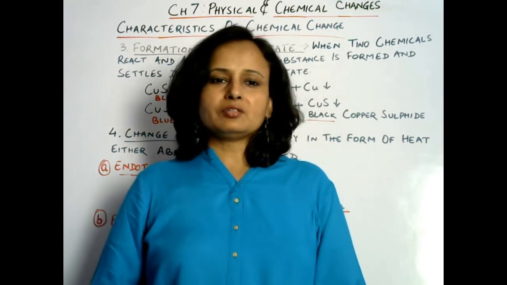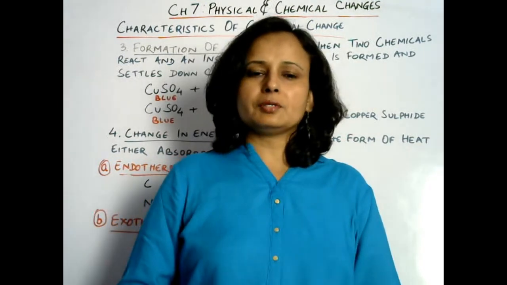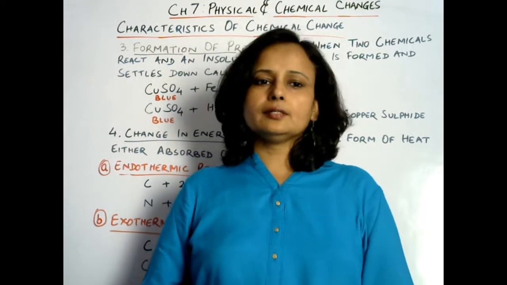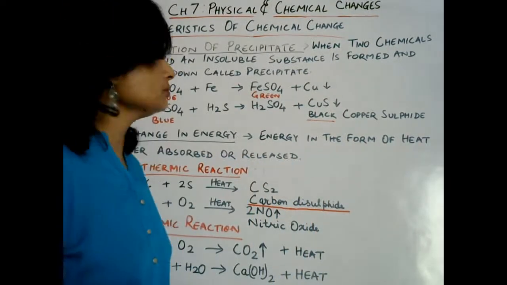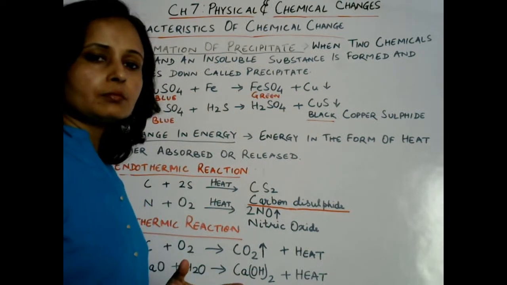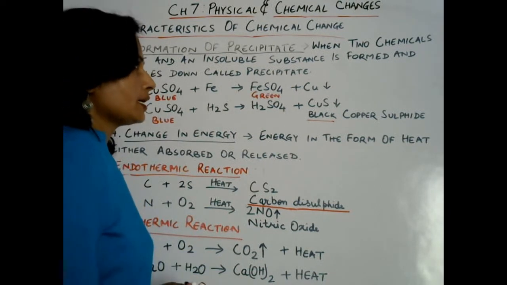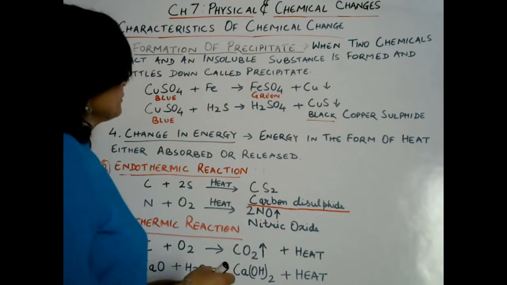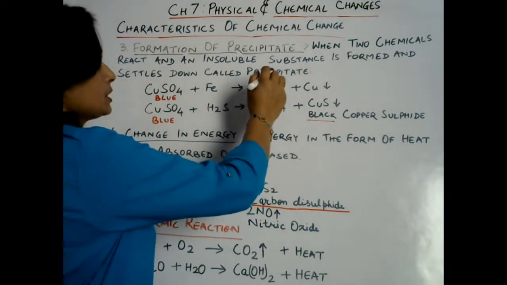Let us learn about the third characteristic of a chemical change. Third characteristic is formation of precipitate. Precipitate means some residue is formed in some kind of reactions. So such kind of reactions are called precipitate reactions.